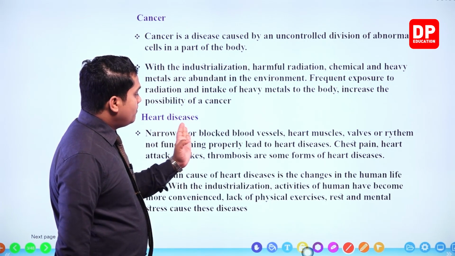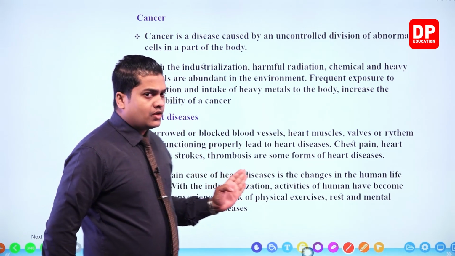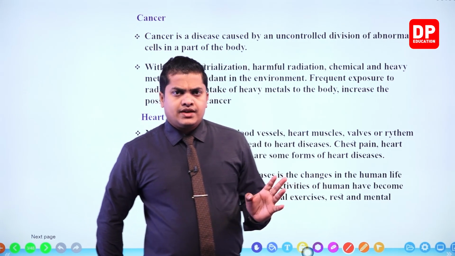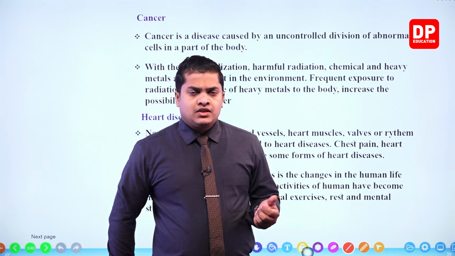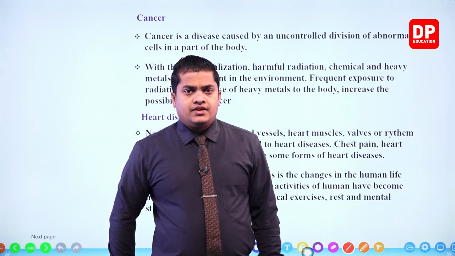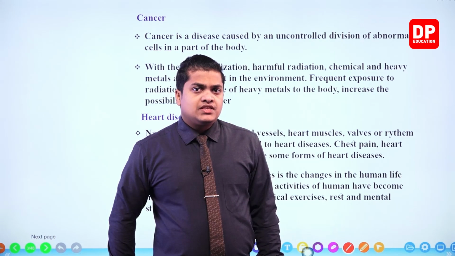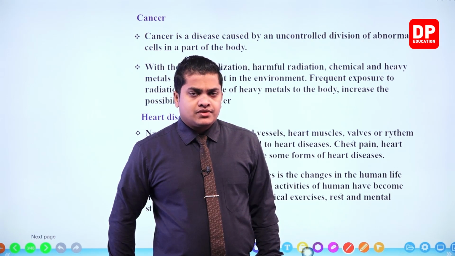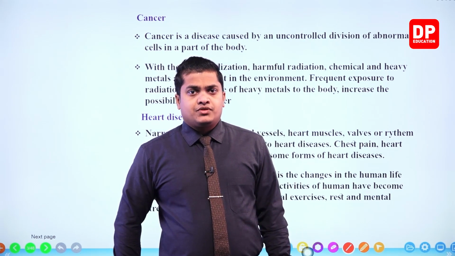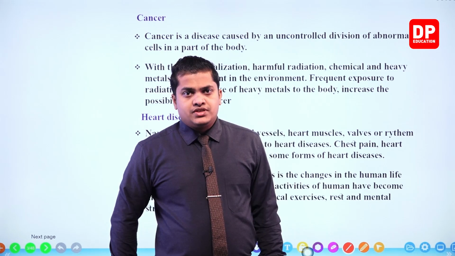So narrowed or blocked blood vessels. Why are the blood vessels getting narrowed or blocked? Mainly because of different kinds of fat, layers of fat, depositing within them. So these layers of fat are getting deposited within the blood vessels because of consumption of more oily foods.